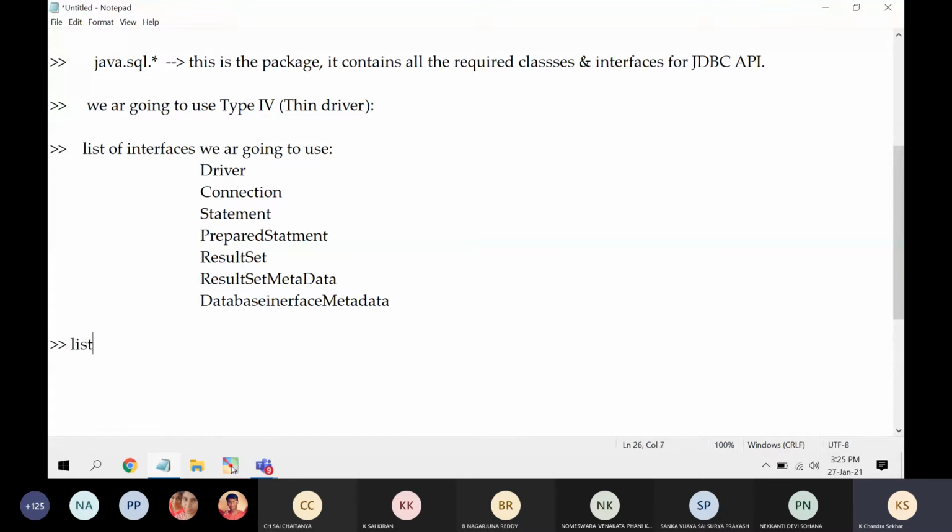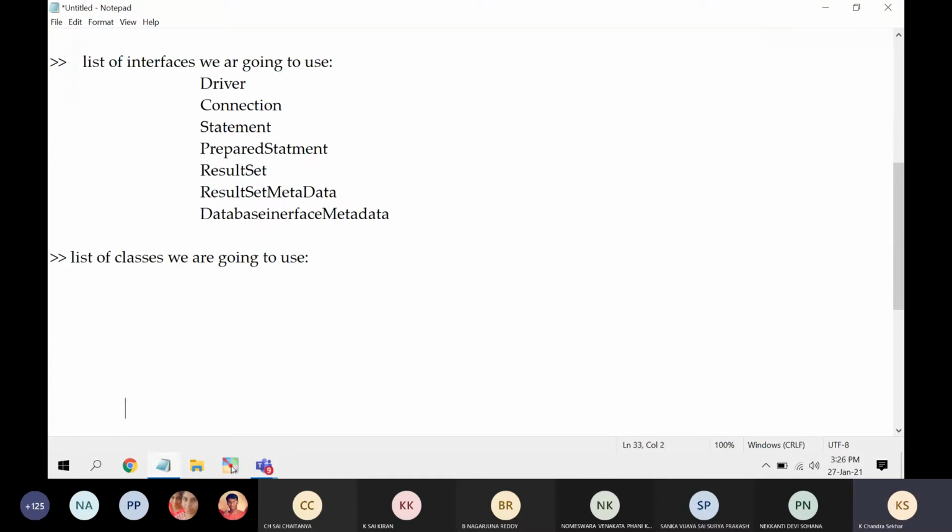Similarly, we have a list of classes we are going to use in our Java programs: DriverManager, and the LOB classes. So try to concentrate.